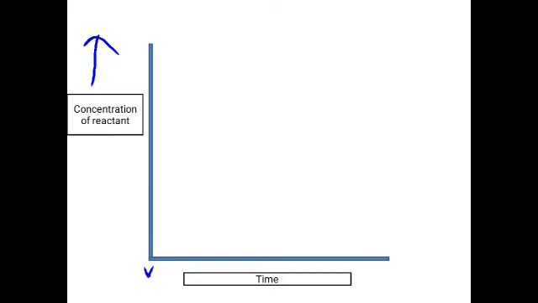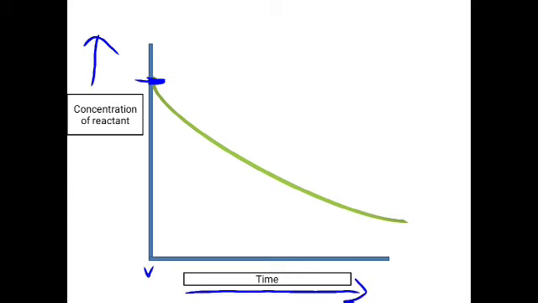But as the time passes by, what is happening to the reactant? You saw that the concentration of the reactant was decreasing. So the slope you get will be a curve going downwards, because the initial concentration of the reactant was very high, but as time started increasing, the concentration of the reactant started decreasing. So the slope is automatically going downwards.